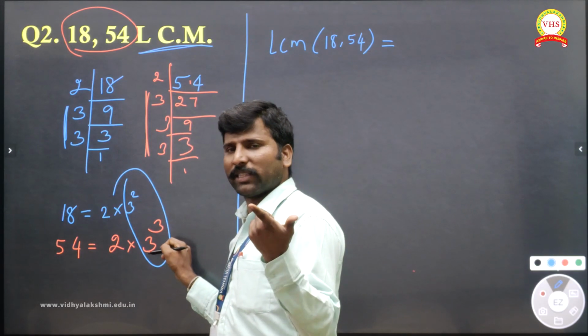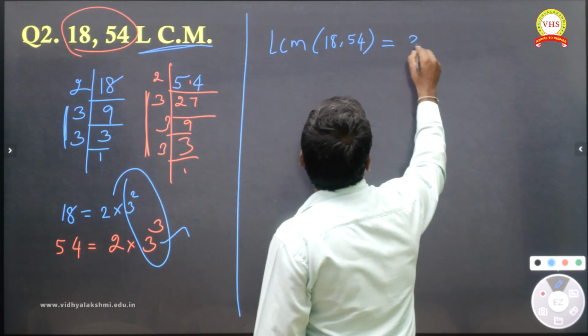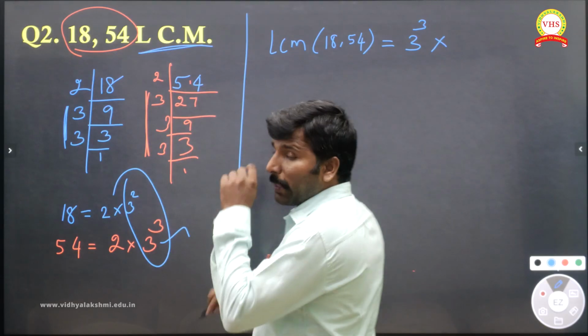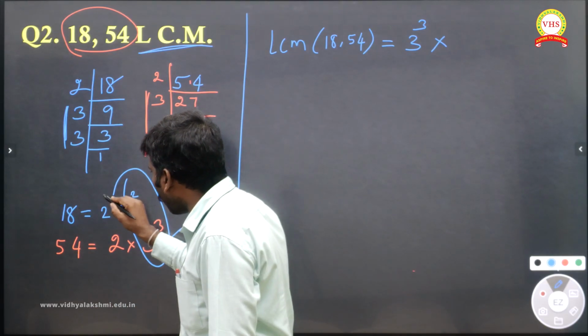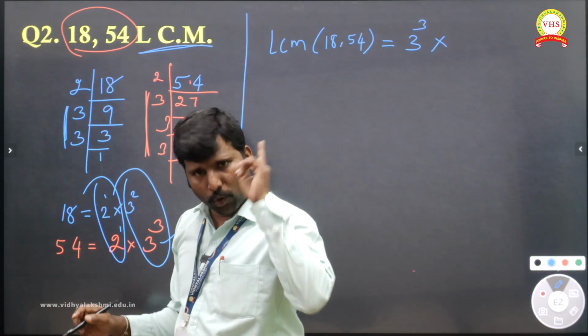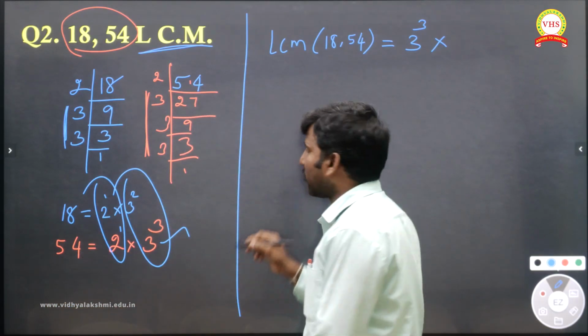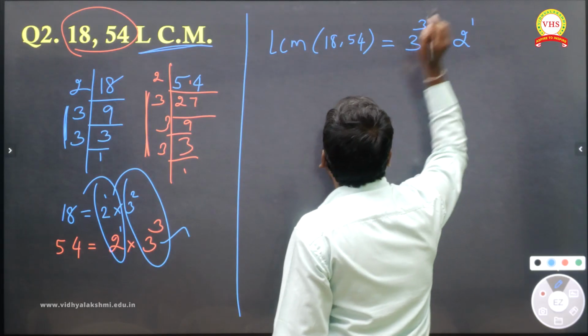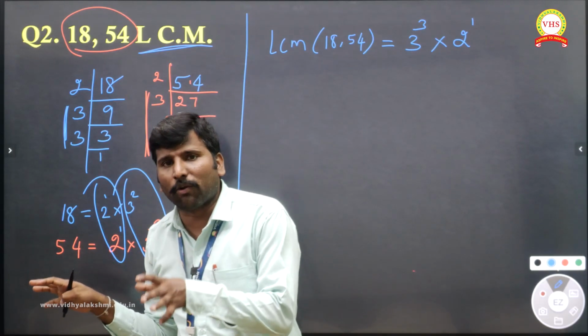What is the greatest power? 3 power 3. So you take 3 power 3 and multiply. Next, this is 2 power 1, 2 power 1. This is also common. Then what is the greatest power? 2 power 1, because it is the same power, now you can take that, no issue. So 2 power 1.